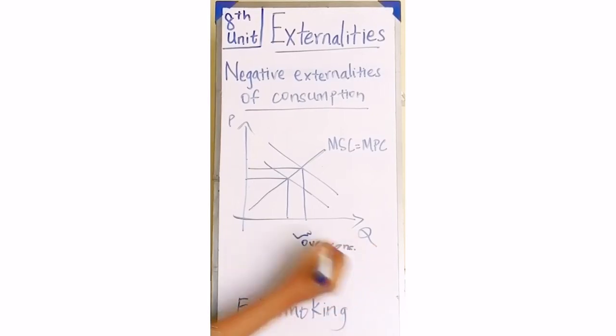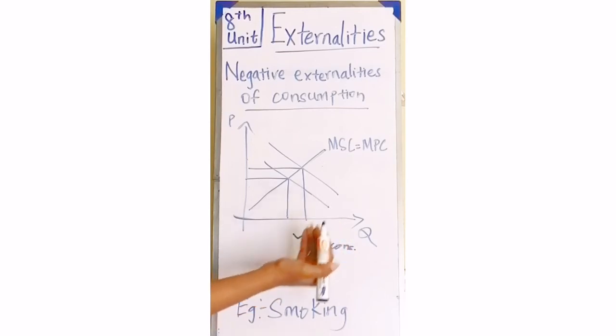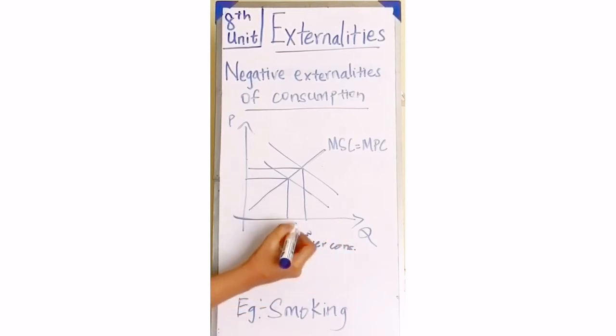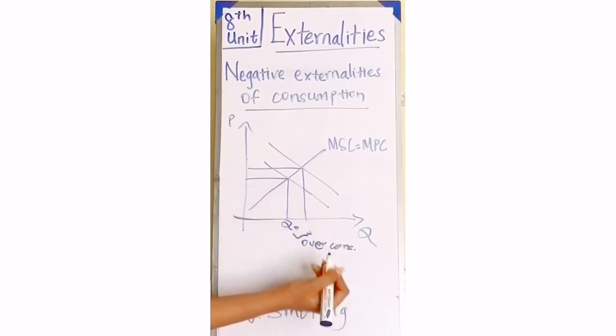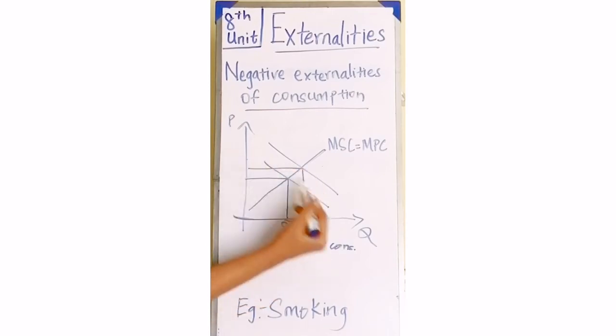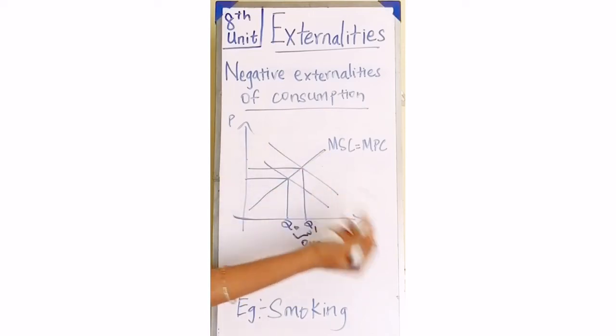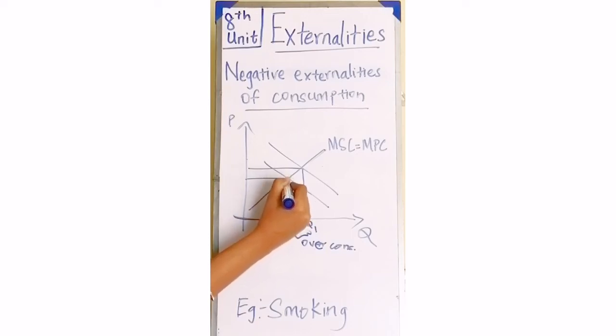So first we know that there's going to be overconsumption. We have to know the socially preferable quantity and the market quantity. Here the socially preferable quantity is going to be less than the quantity where the market is actually producing. So Q1 is going to be more than Q0. With this detail we can mark the other particulars also. So here Q0 is here. This is where the socially preferable production level has to be determined.